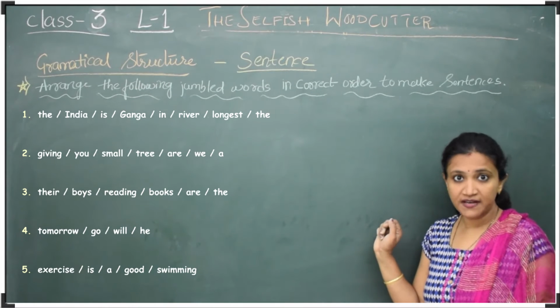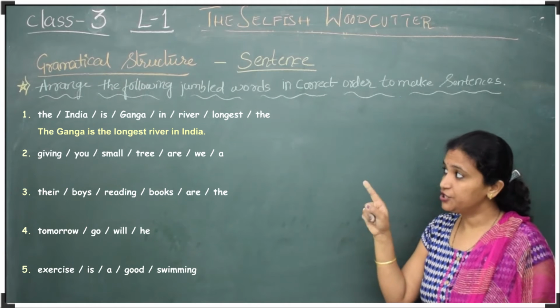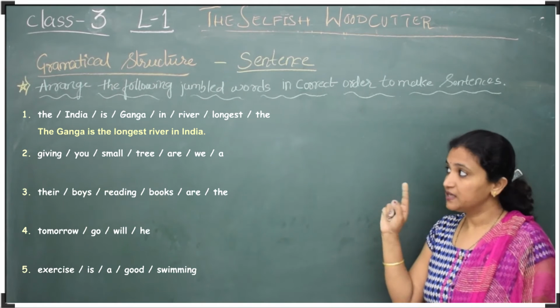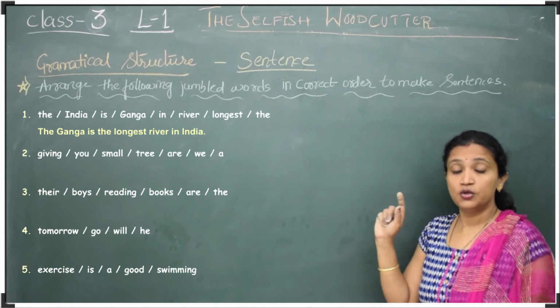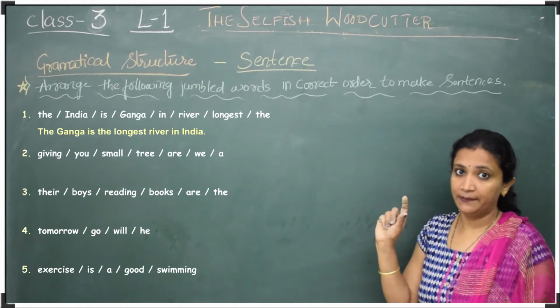So what will come first? T-H-E, the. In that, T should be capital. The Ganga. Ganga is a noun, so again G should be capital.